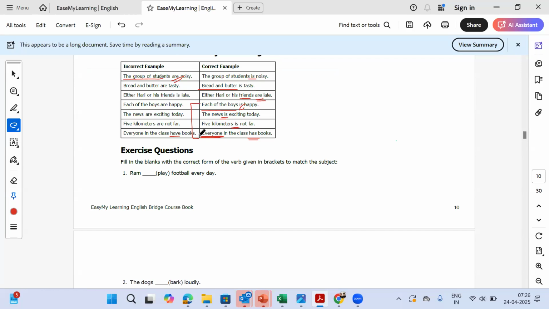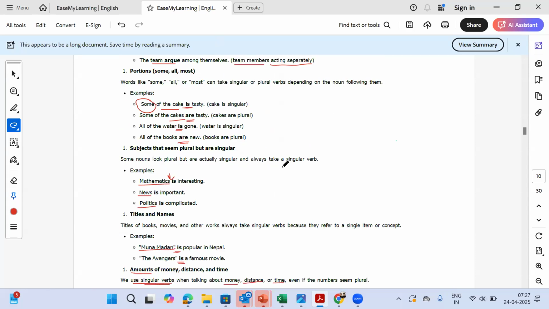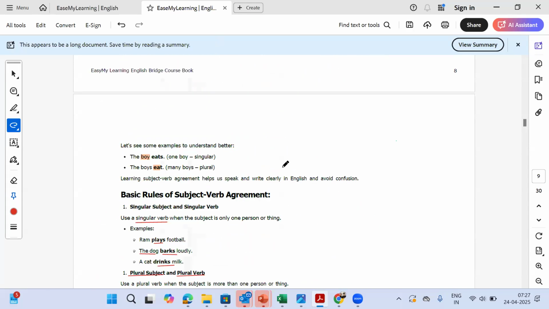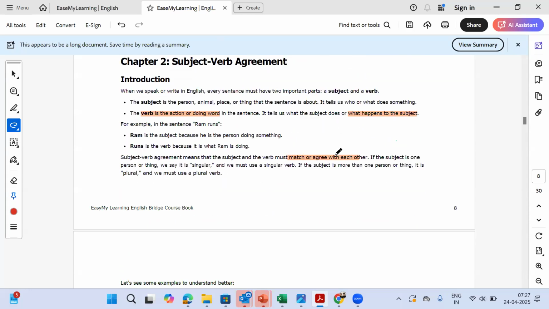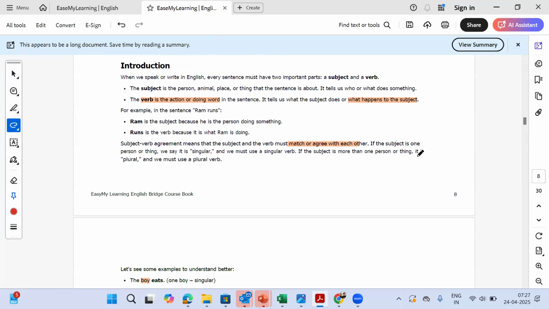So just for has and have, has is the singular form of the word, as you all would know, and have is the plural form of the word. Again, as you all would know, there is some confusion in how to use them, but that will also be clarified when we do exercise questions. So I will pause here to take any questions on any subject, any concept that is there. Otherwise, we can move on to the interactive exercise questions where we will understand how to use these rules better.